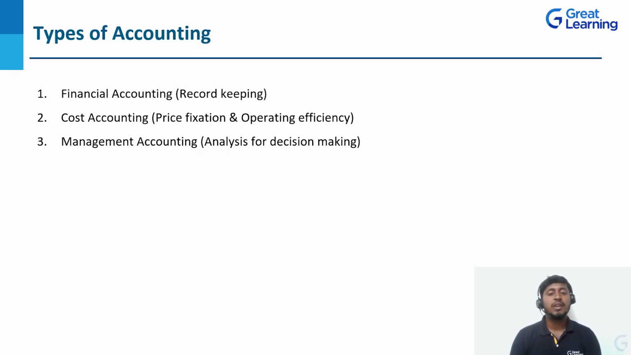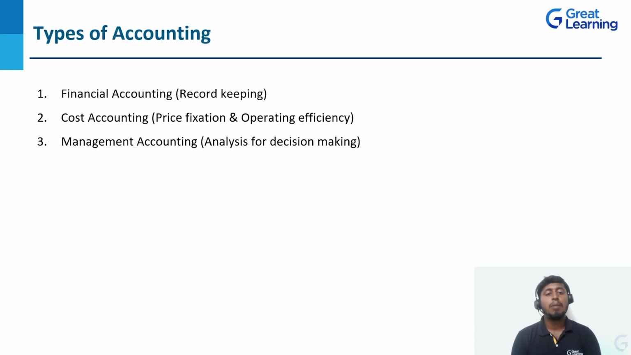Next, the second one, cost accounting. Cost accounting is mainly used for fixing the price per unit. For example, if the company is involved in production activity and is going to produce one product, then for that production, what is the cost per unit? For fixing that price, they forecast the estimated cost of production, and what the operating efficiency is. With the help of cost accounting only, they can find out the operational efficiency of the company.